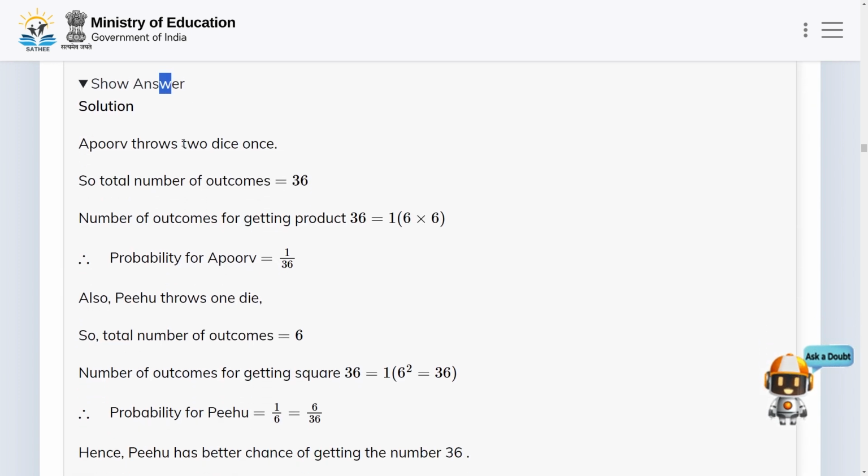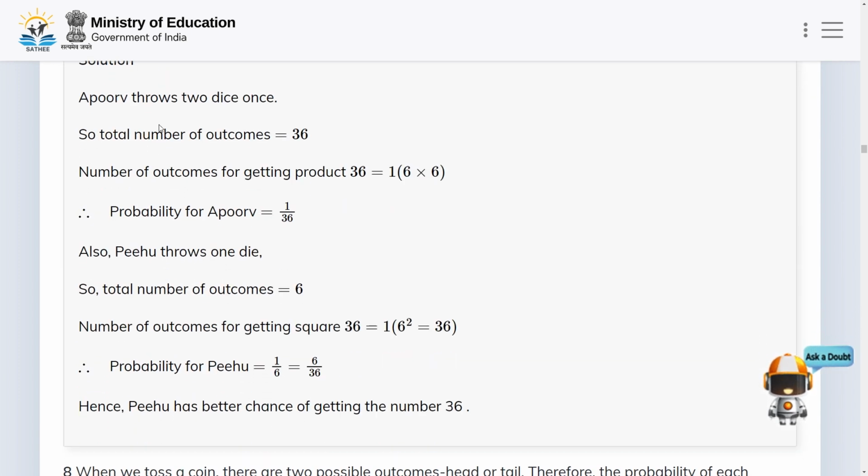So here Apurv throws 2 dice once. The total number of outcomes is equal to 36, and the number of outcomes of getting product 36 is equal to 1, that is 6 into 6. Therefore the probability for Apurv is equal to 1 by 36.